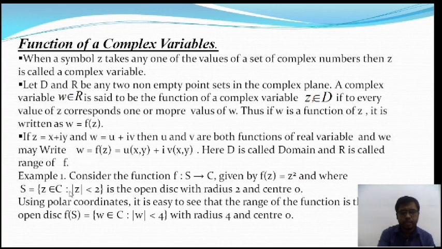So the domain set is the circle whose center is 0 and radius is 2. Okay, so using polar coordinates, it is easy to see that the range set of this function f of z is also a circle, but the radius is not 2, the radius is actually 4. Why is it 4? The given function is f of z is equal to z squared. So take any point in the circle, say 1.5.